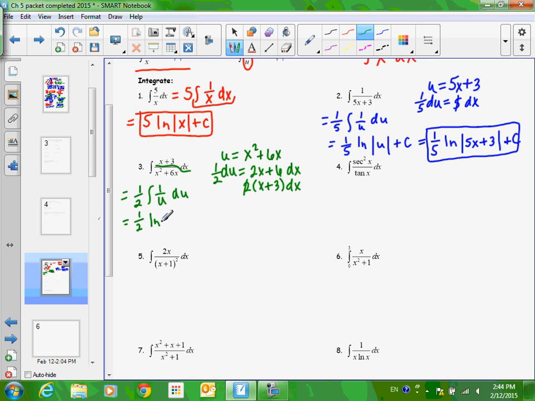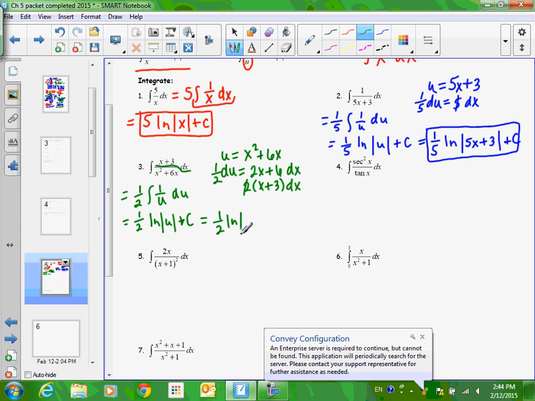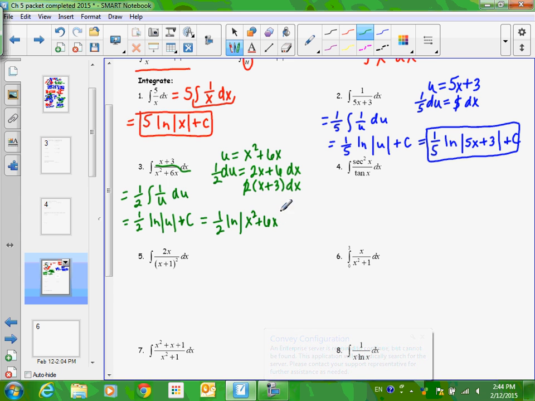Okay, you replace that with natural log of absolute value of u plus c. And then if you had a substitution, which we did in this case, we take care of that by just looking up here and saying, what was u equal to? It was equal to x squared plus 6x. And again, we could easily check this by taking the derivative. You may have to simplify the numbers a little bit, but you'll get what you started with.